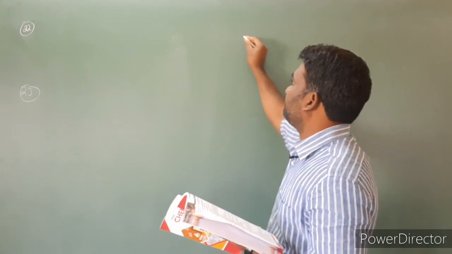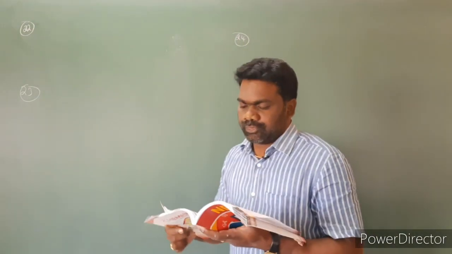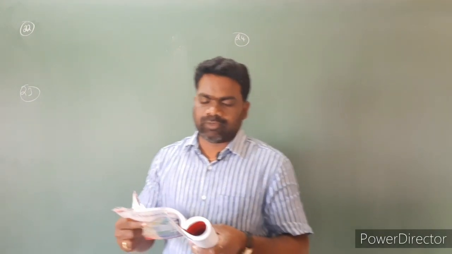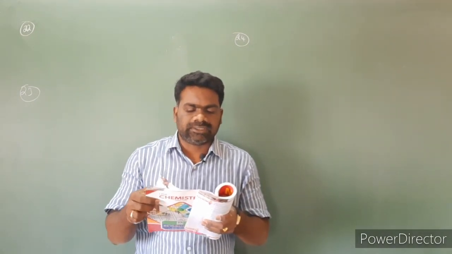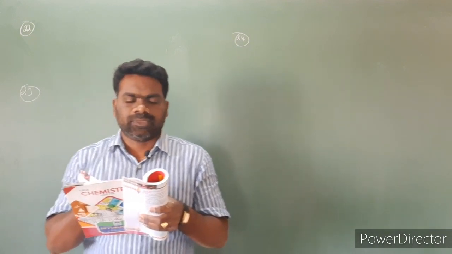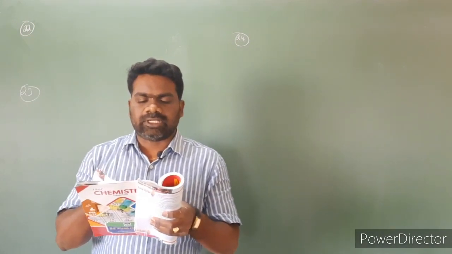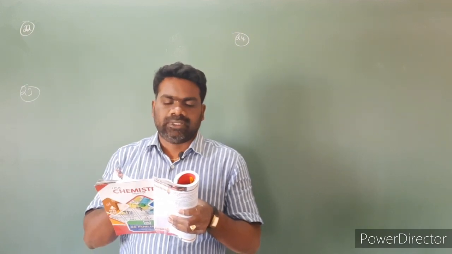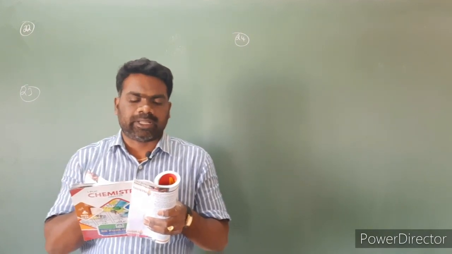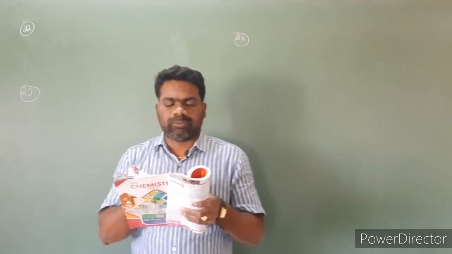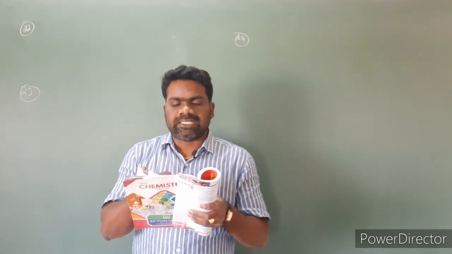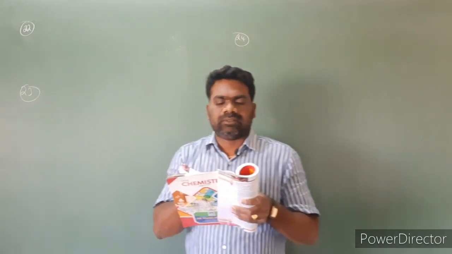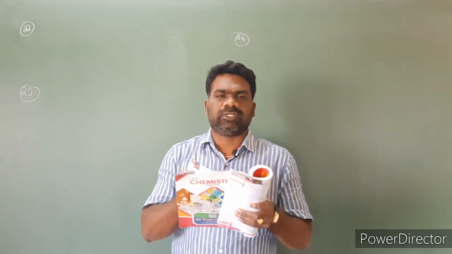Next, question number 24. The following statement is incorrect about chemical equilibrium. Option one, there is no change in the concentration of reactants and products with time. Option two, equilibrium can be attained by starting with either reactants or products. Option three, equilibrium is dynamic. Option four, position of equilibrium cannot be disturbed by changing the concentration of reactants or products. So the question is, which statement is incorrect about chemical equilibrium? Look at the first option: there is no change in the concentration of reactants and products with time.